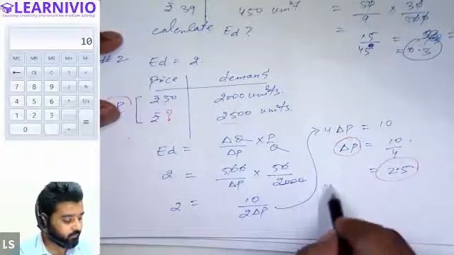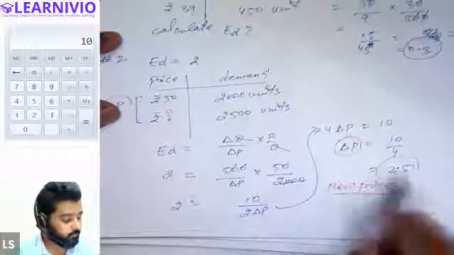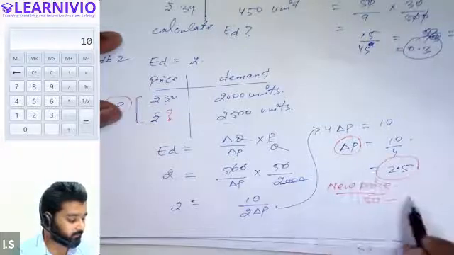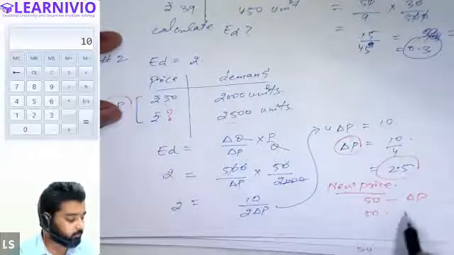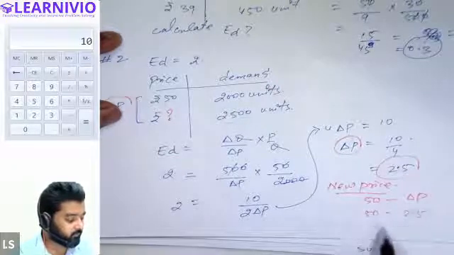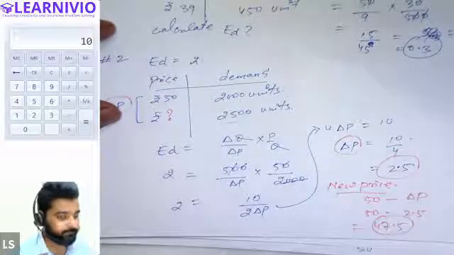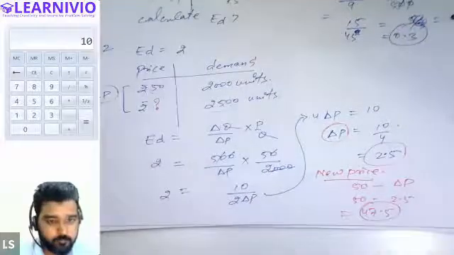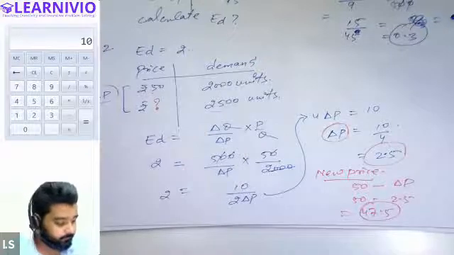So we will calculate it as new price equals whatever the price was earlier, 50 rupees, minus delta P. So earlier price was 50 and delta P is 2.5. So we will have the new price as 47.5 rupees. So this is your answer, 47.5. Is it clear, everyone? Asad, Peer, Yes, Steve, sir. Samiksha. Okay. Yes, sir.